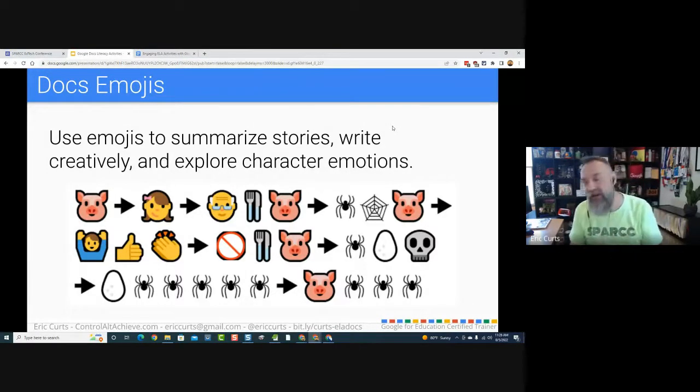Taking a story, an article, a book, a movie, whatever the case is, and explaining it using just pictures. So in this case, this is an example of one of those where I took the book Charlotte's Web and I made an emoji version of Charlotte's Web.